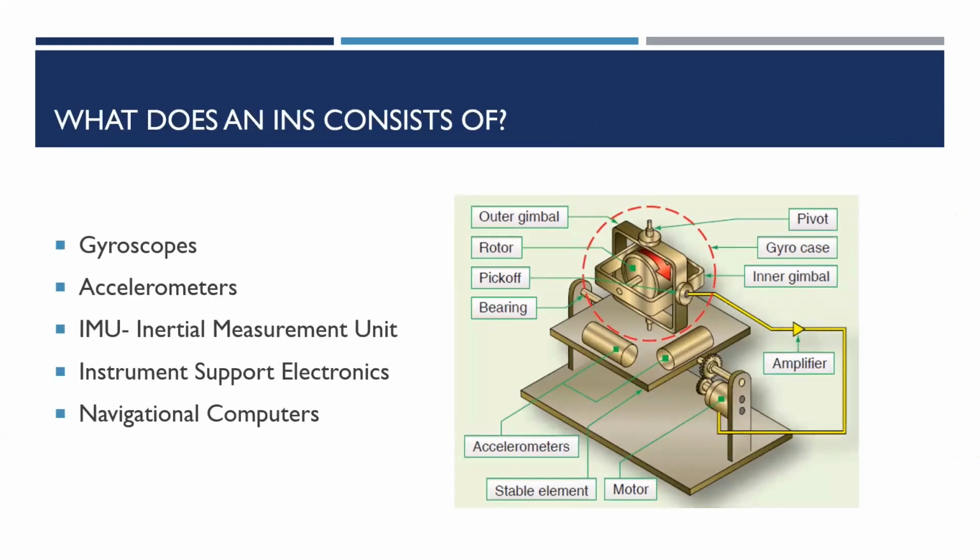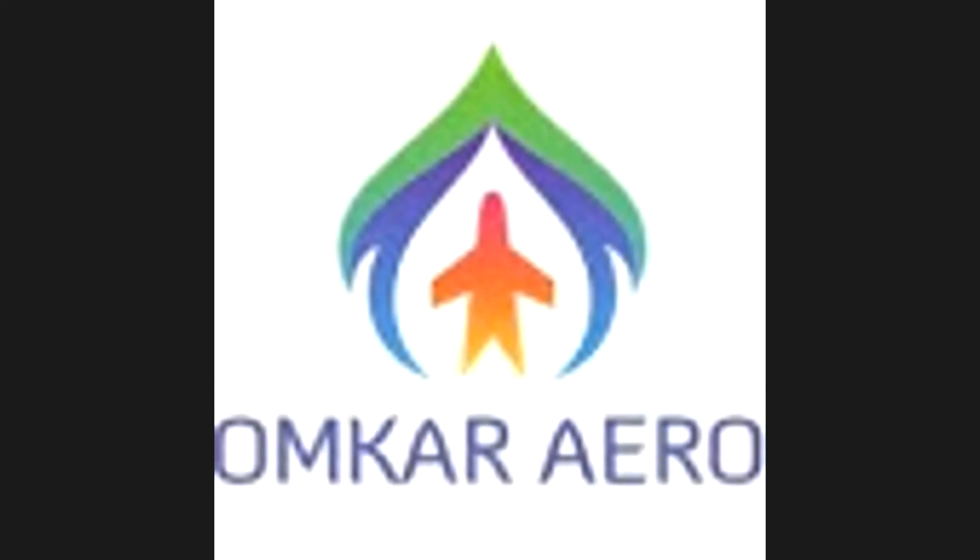What does an INS consist of? An inertial navigation system uses gyroscopes and accelerometers to maintain an estimate of the position, velocity, and attitude rates of the vehicle in or on which the INS is carried, which could be a land vehicle, aircraft, spacecraft, missile, surface ship, or submarine. An INS consists of the following: an IMU, that is inertial measurement unit, and instrument support electronics, navigation computers, one or more to calculate the gravitational acceleration, which is not measured by accelerometers, and doubly